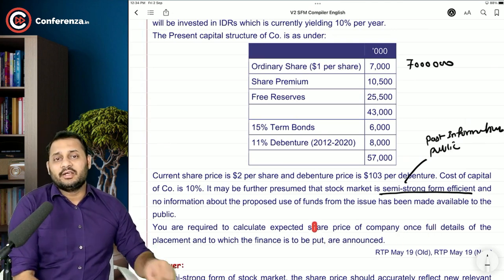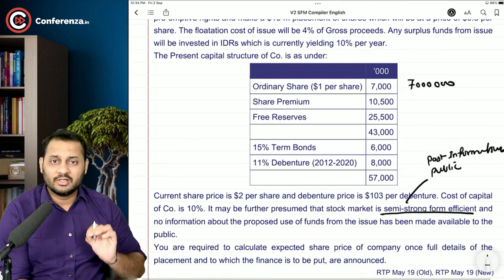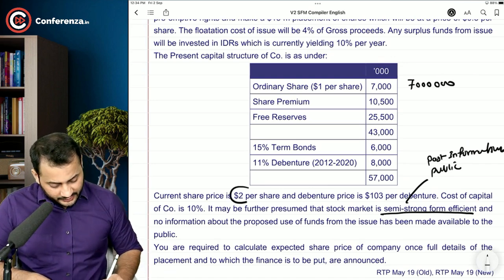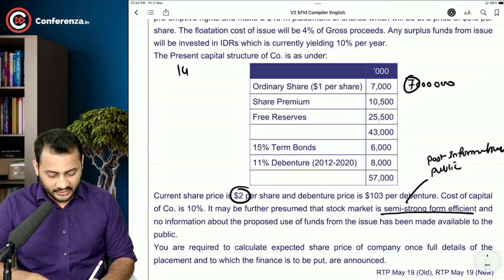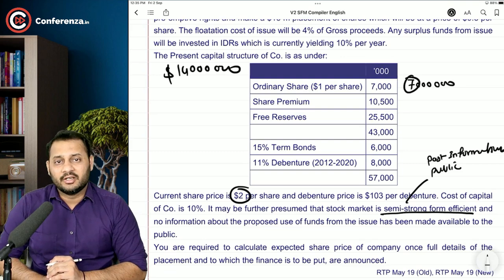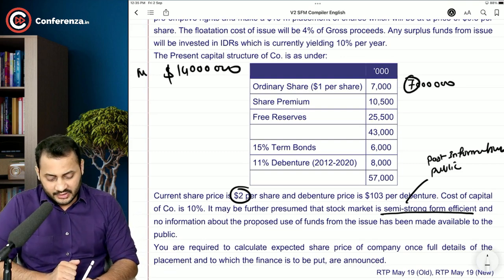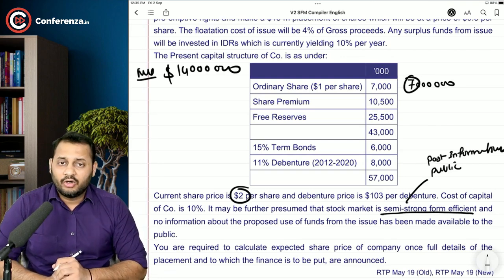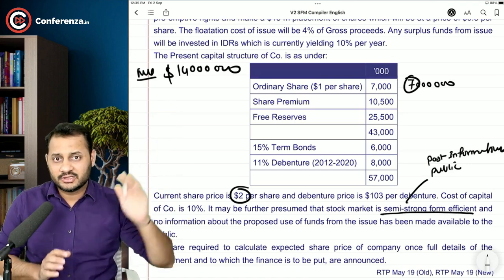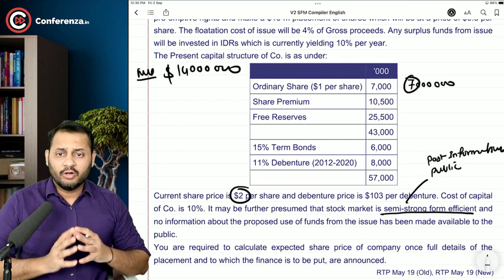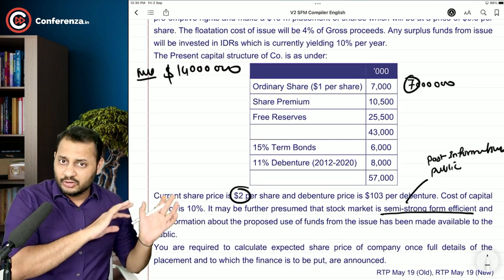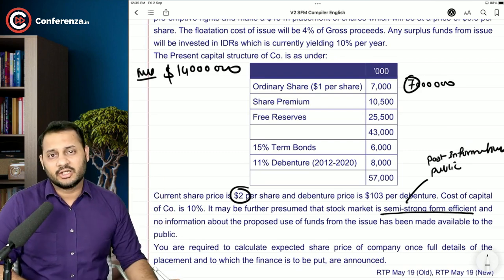So what exactly you are expected to do is very simple. Calculate the total market value of the company. The current market value of the company is $2 into 7 million, that is 14 million. Current market value of the company is $14 million. Now what are you going to do in this market value? You are going to add all those transactions which will increase the market value of the company, and deduct all those transactions which will decrease the market value of the company.